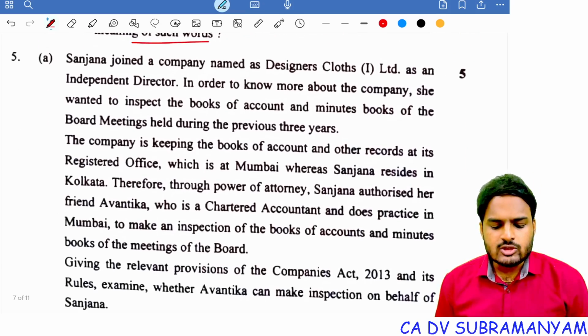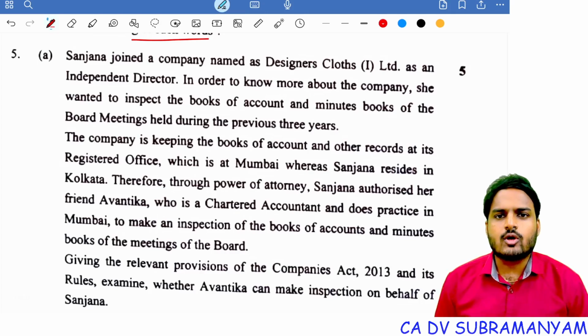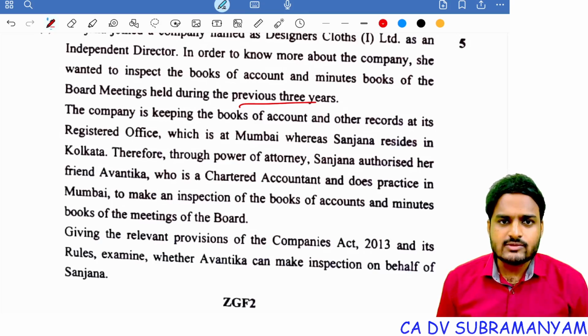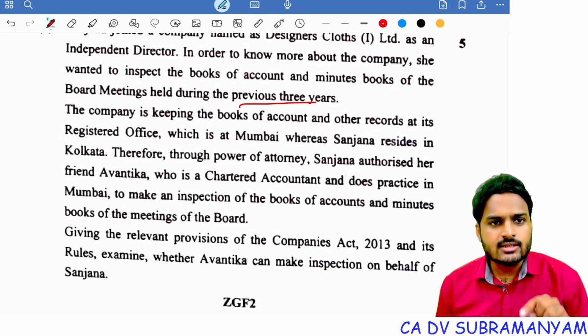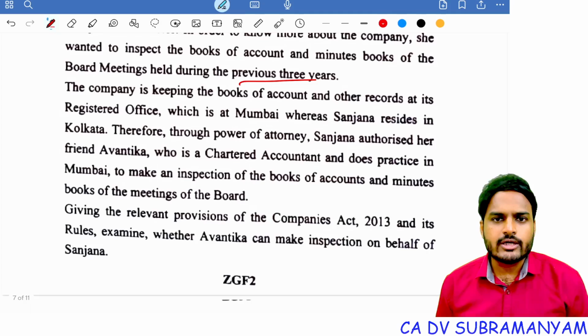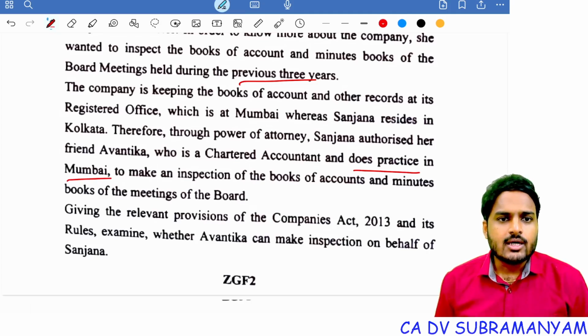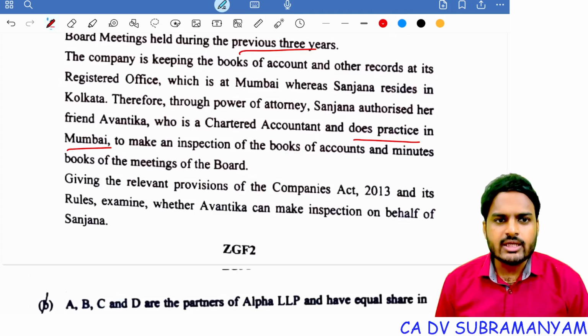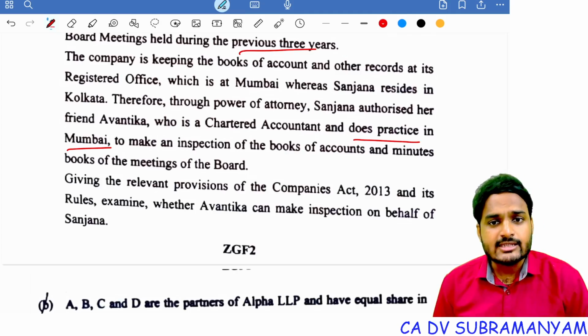Next one, Sanjana joined a company named Designers Clothes Limited as an independent director. In order to know more about the company, she wanted to inspect books of accounts and minutes book of board meetings held during the previous 3 years. The company is keeping the books of accounts and other records at its registered office in Mumbai, whereas Sanjana resides in Kolkata. Therefore, through power of attorney, Sanjana authorized her friend Avantika, who is a chartered accountant and practices in Mumbai, to make an inspection of books of accounts and minutes books of the meetings of the board.